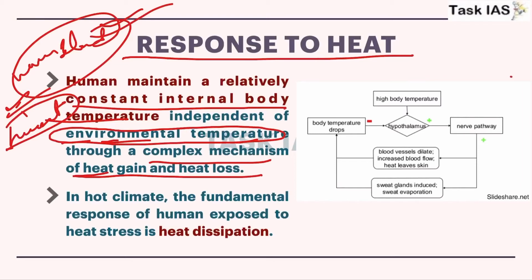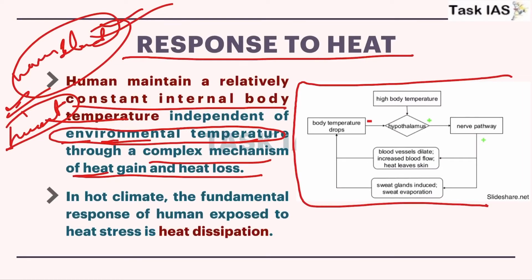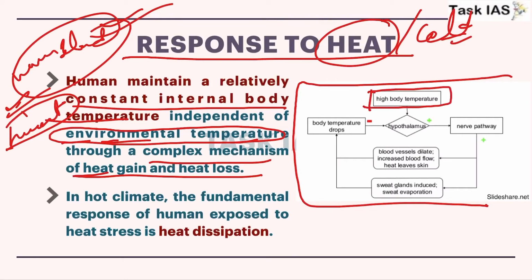So this is a diagram that will help you understand our body's response with respect to heat as well as cold situations. Firstly, here there will be high body temperature. Forget about this plus or minus sign, focus on the core concept. For example, when there is high body temperature due to higher temperature outside, this signal is sent to the hypothalamus, which is part of our brain. The hypothalamus will use nerve pathways to decrease the body's temperature.